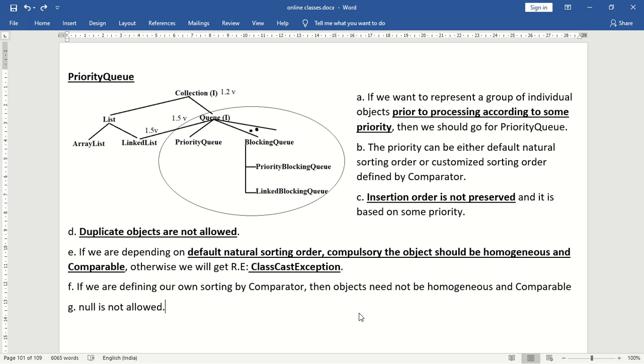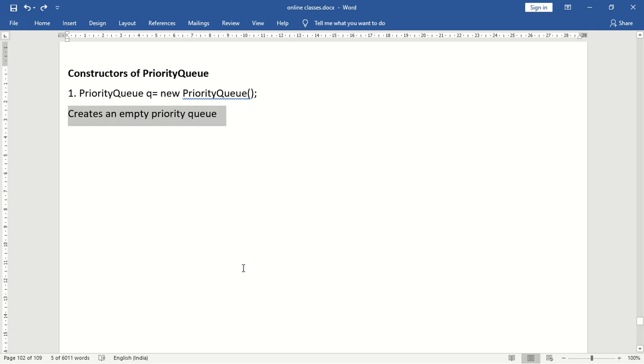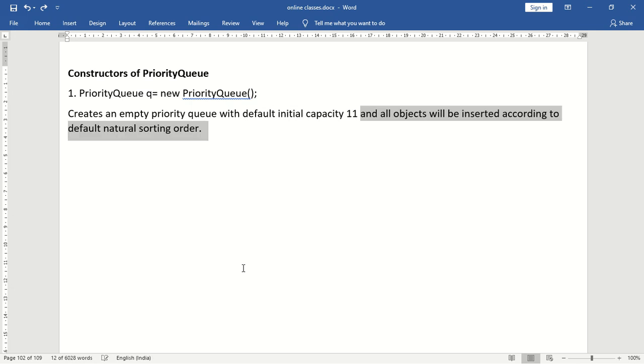So next we have to see the constructors of priority queue. So priority queue has how many constructors? Priority queue has 5 constructors. So what is the first constructor? The first constructor is PriorityQueue q = new PriorityQueue(). So what is this constructor going to create? This constructor is going to create an empty priority queue. So what will be the default initial capacity? The default initial capacity will be 11. Next, what about the insertion order? The insertion order is default natural sorting order.